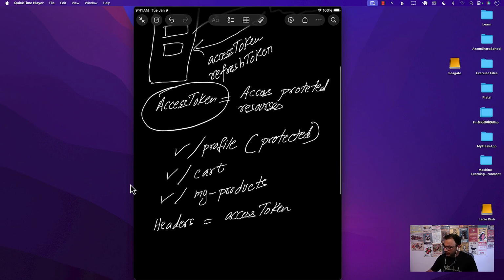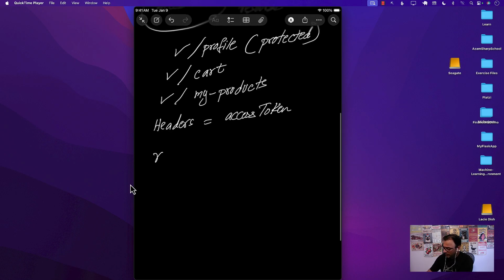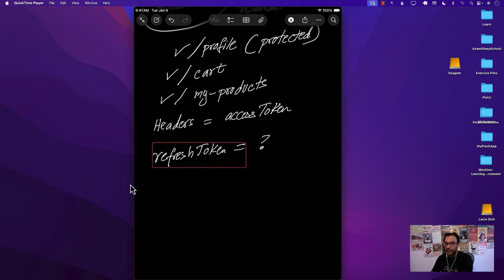All right. Now the question comes, well, hold on a second. What is the reason for the refreshToken? I mean, it looks like accessToken is doing everything. So what is the refreshToken doing? Well, the job of the refreshToken is to give you a new accessToken.